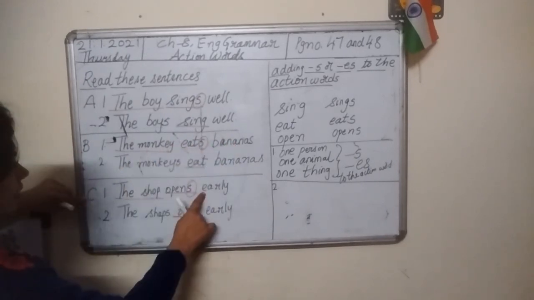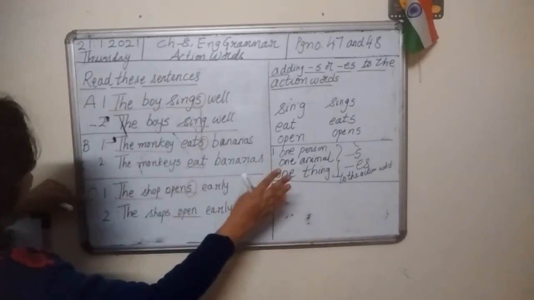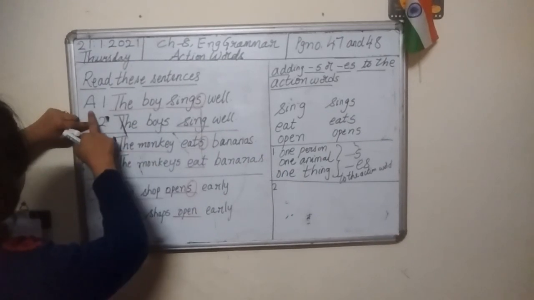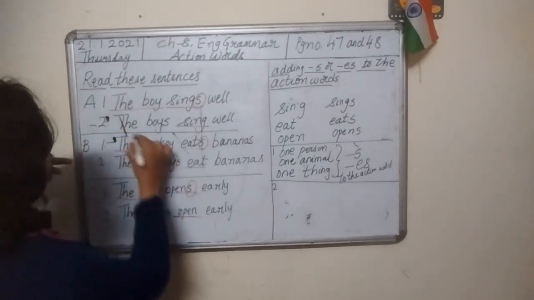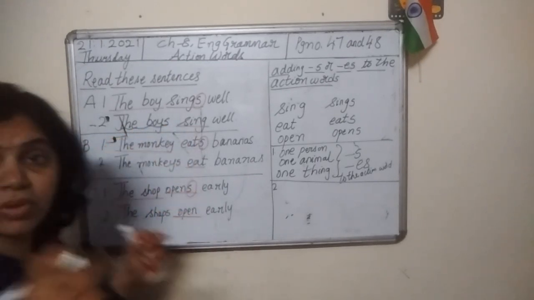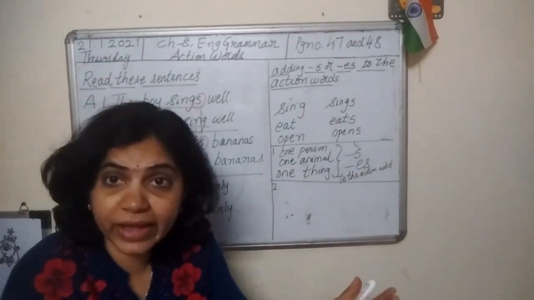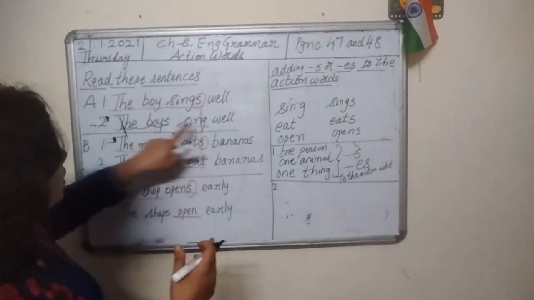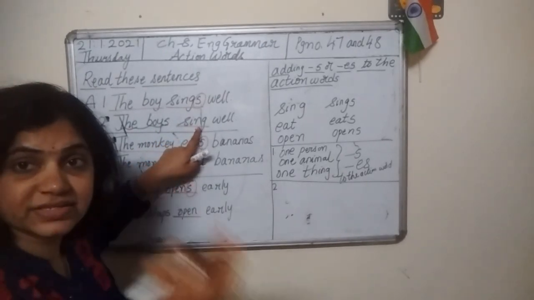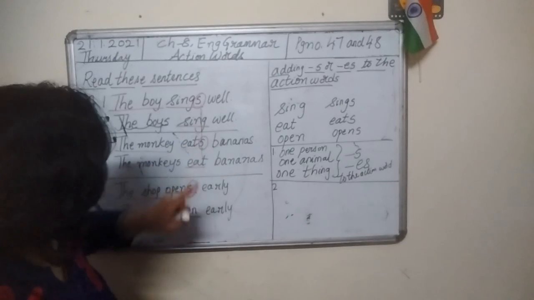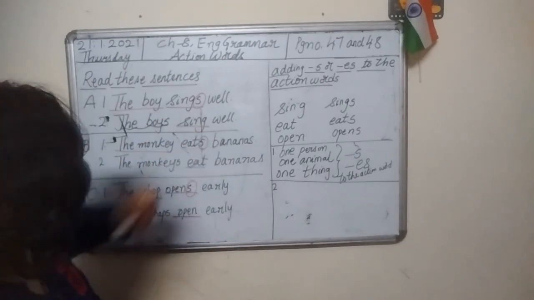In C, number one sentence is over. Now we need to discuss A, second sentence. The boys. How many boys? Many boys. Then look at the action word. Sing. There is no S here. Action word is sing. Okay. The boys sing well.